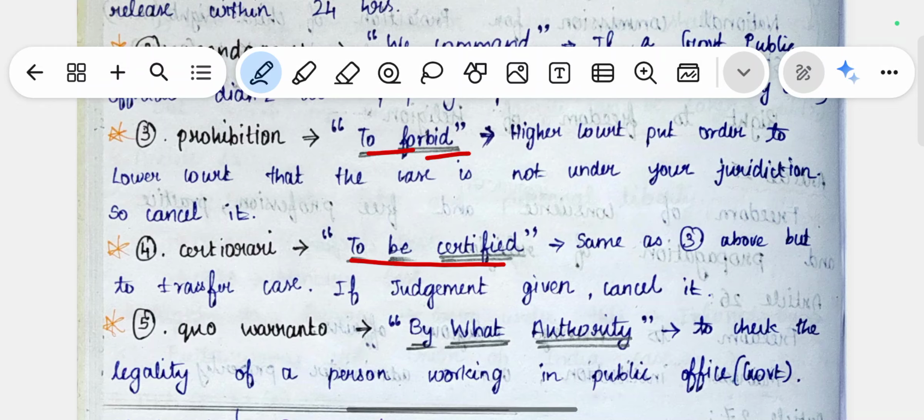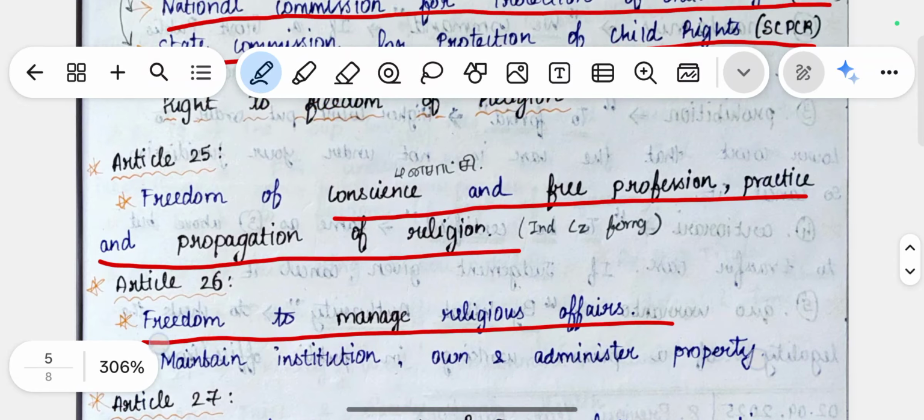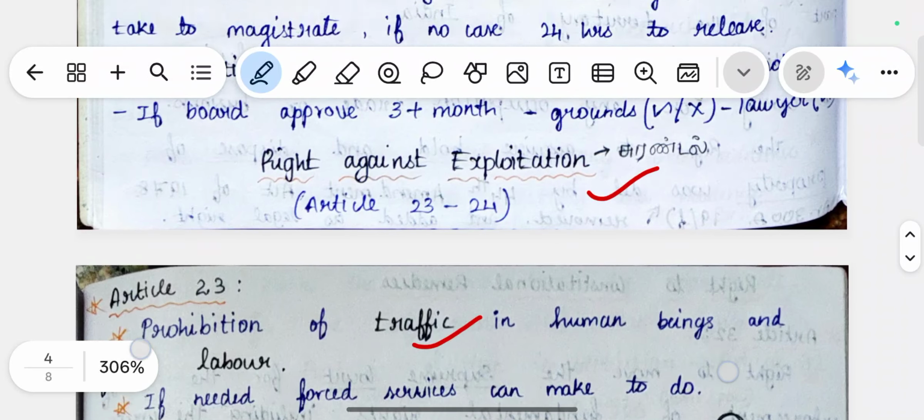The fifth one is quo warranto, which means by what authority. It is used to check the legality of a person working in a public office, which is called quo warranto. So this is all about the remaining rights of the fundamental rights. Thank you.